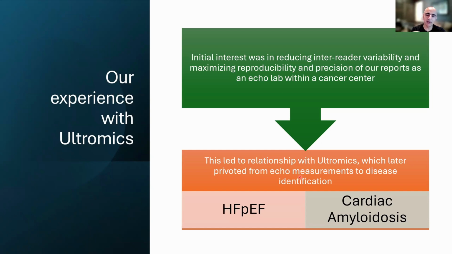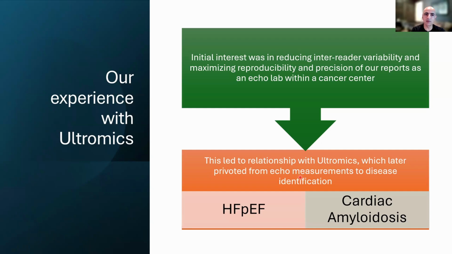Published studies have demonstrated that across good echo labs, there can still be a variation of 10% in ejection fraction. That's a huge problem in cardio-oncology because the definition of cardiotoxicity is a drop in EF of 10%. Obviously in our lab, we can't tolerate what is tolerated in the community, a 10% variability in ejection fraction. So my initial interest in artificial intelligence was to minimize that variability.